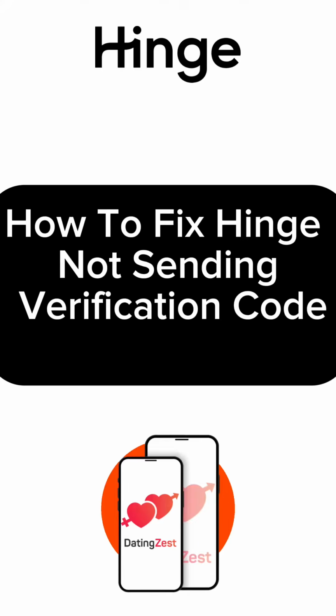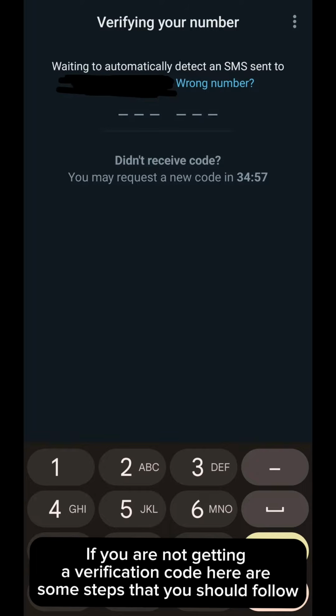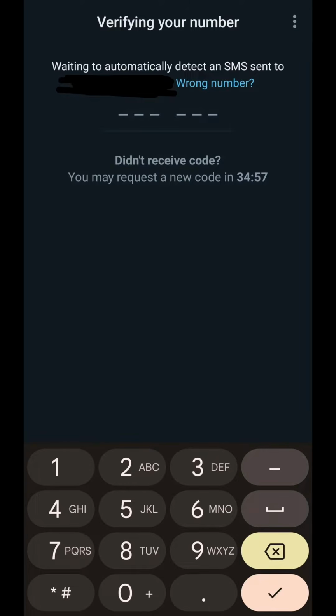How to fix Hinge not sending verification code. If you are not getting a verification code, here are some steps that you should follow. 1. Reinstall the app.